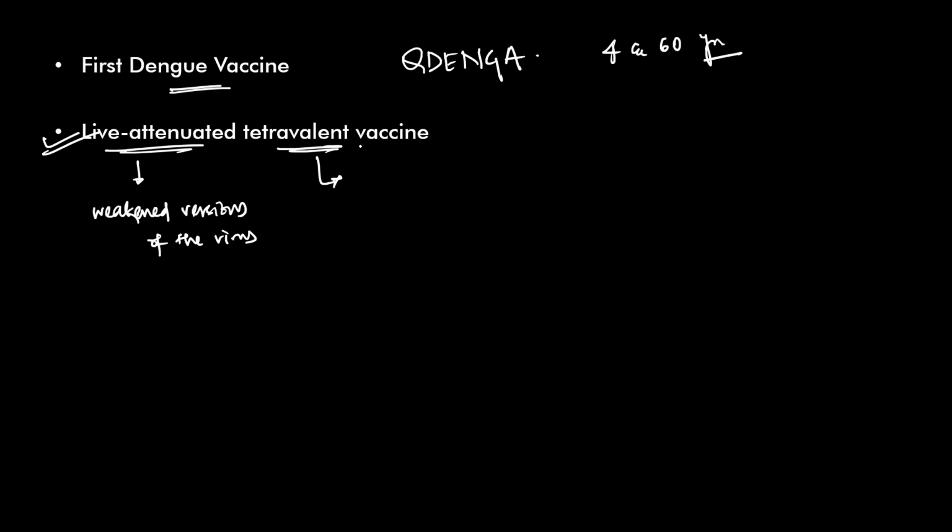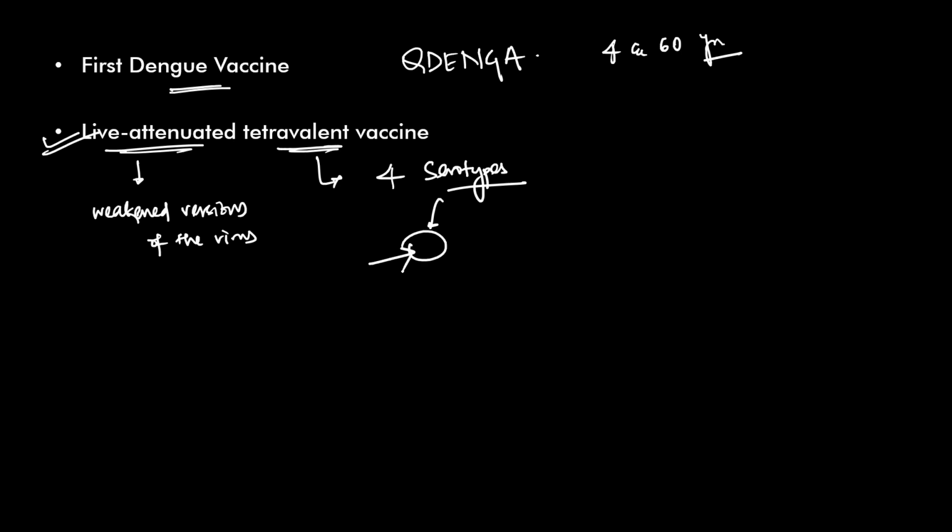Now, dengue isn't caused by just one virus. It has 4 different serotypes. Okay, a person infected with one serotype gains immunity only against that particular serotype.